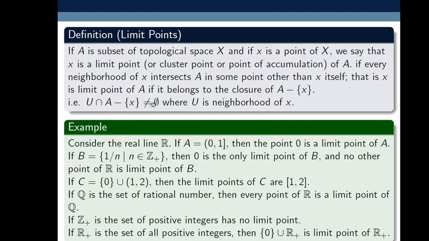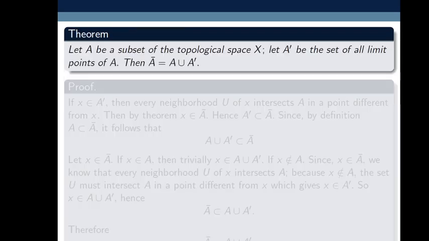As here, the derived set of A is the closed interval 0, 1. The derived set of B is the singleton 0. The derived set of C is the closed interval 1, 2. The derived set of Q is R. The derived set of Z plus is the empty set. The derived set of R plus is singleton 0 union R plus. Similarly, the derived set of the real numbers is the set itself. So here A is a subset of topological space X and A prime is the set of all limit points of A. Then closure of A is equal to A union A prime.